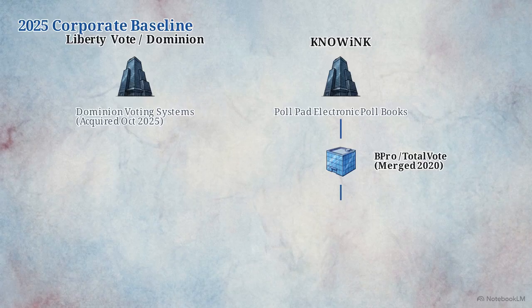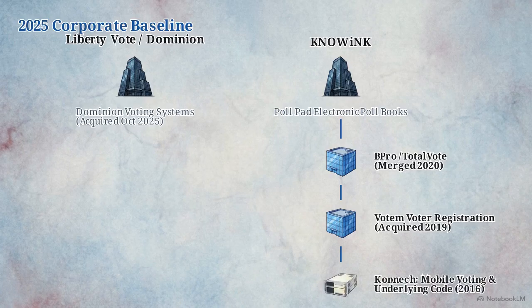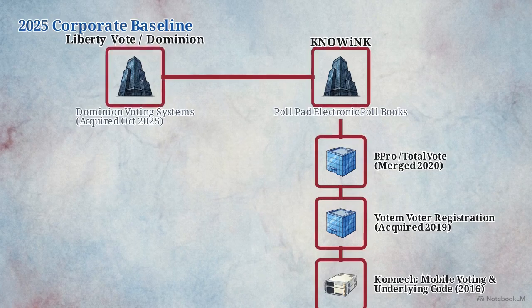Going back another year to 2019, KnowInc acquired a voter registration business from a remote voting company called Votum. At the bottom of this chain sits a Michigan-based vendor named Konnech. In early 2016, Votum acquired Konnech's mobile voting system, software platform, and underlying code.